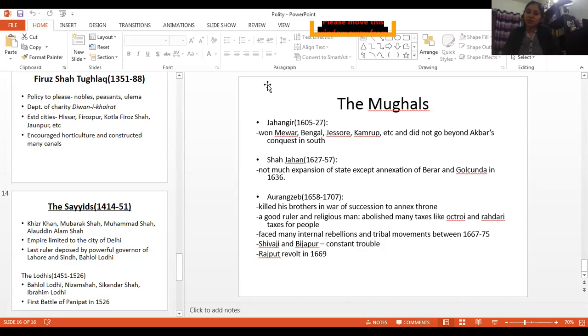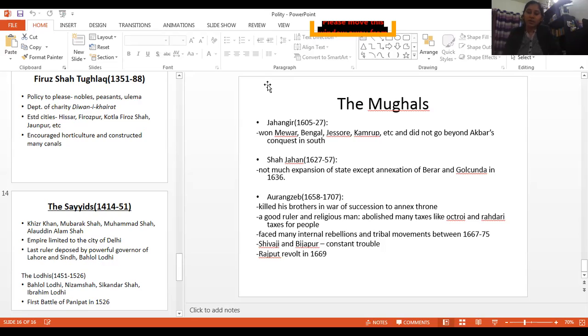And apart from that, we know that the land revenue was around 33% in cash or in kind, and many crops were grown, and everything depended upon the Sultan's policies, what the rulers did with agriculture.